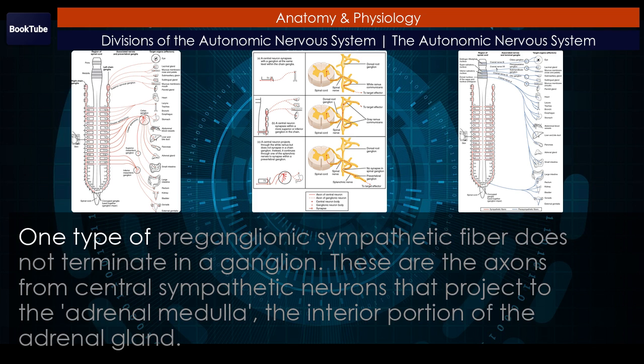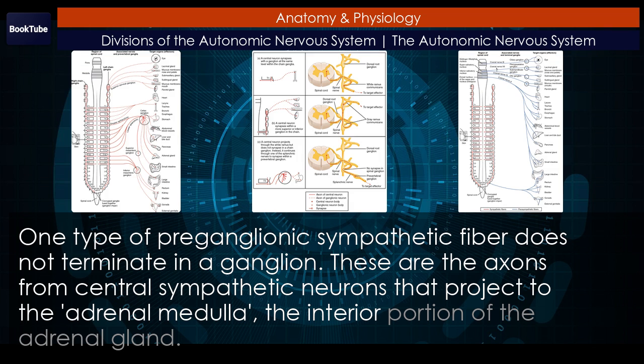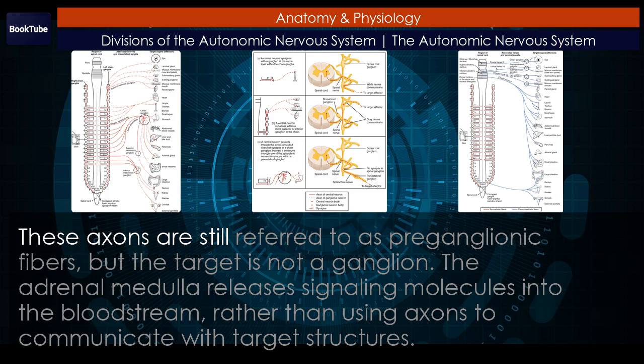One type of preganglionic sympathetic fiber does not terminate in a ganglion. These are the axons from central sympathetic neurons that project to the adrenal medulla, the interior portion of the adrenal gland. These axons are still referred to as preganglionic fibers, but the target is not a ganglion.